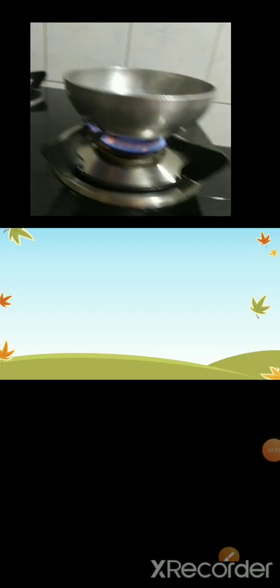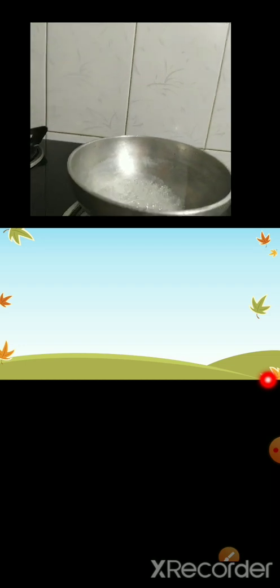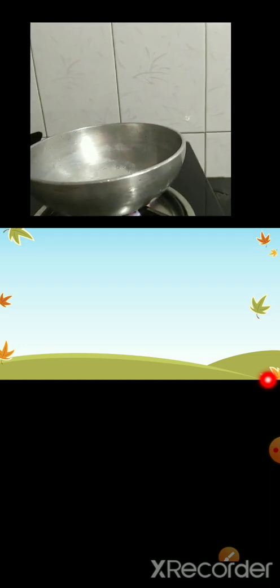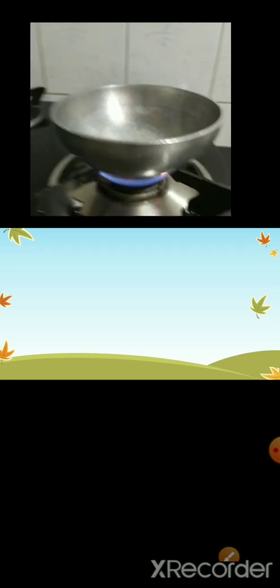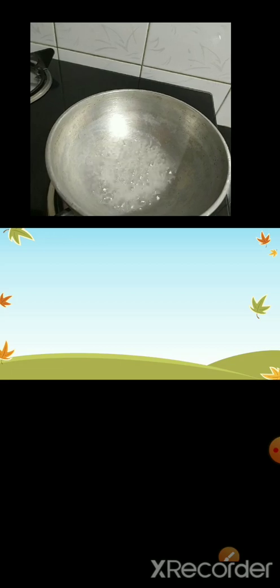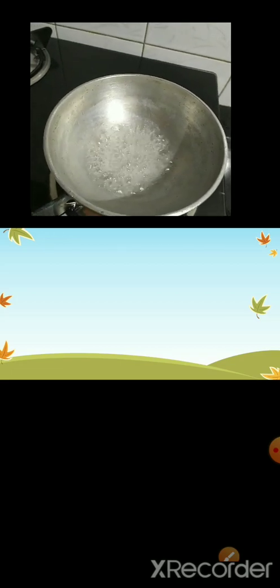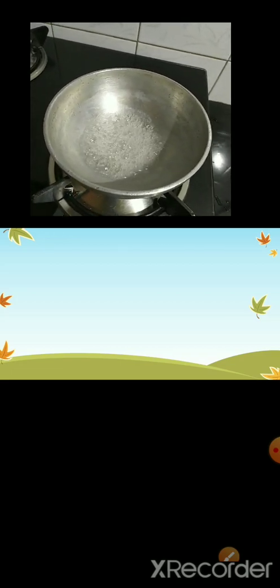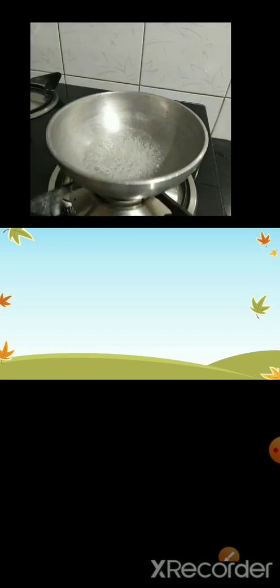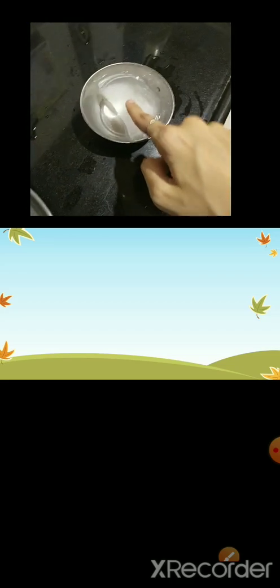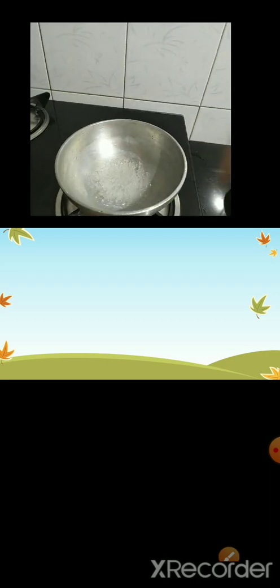Now children, can you see some black color, something is moving? Yes. It is not visible properly. So now water is turning into gas, which is called water vapor. So from this activity, we learn that a solid becomes liquid on heating. A liquid becomes a gas on further heating.